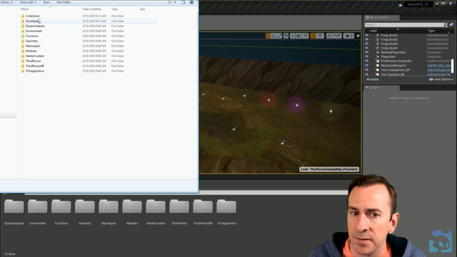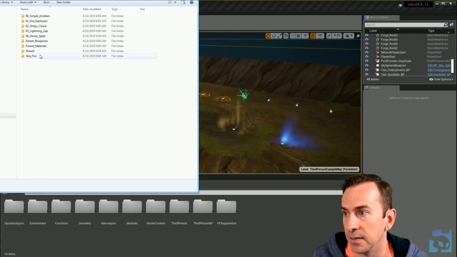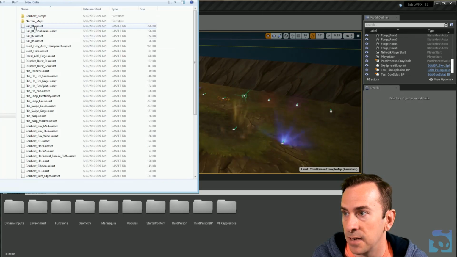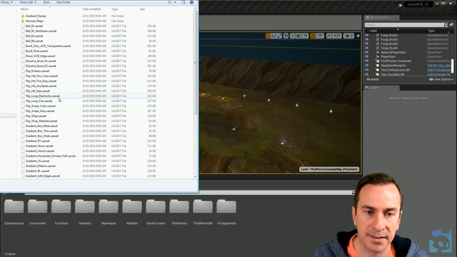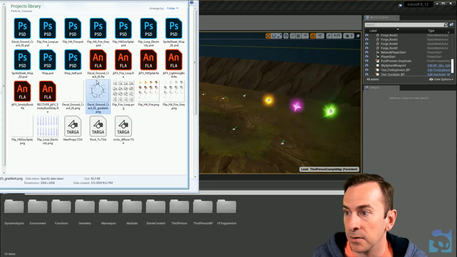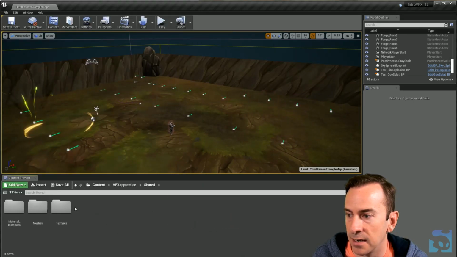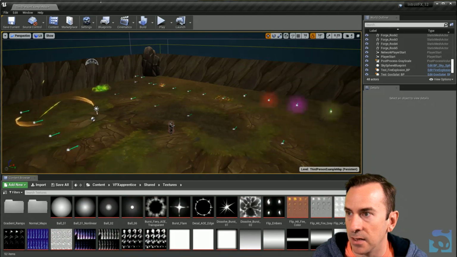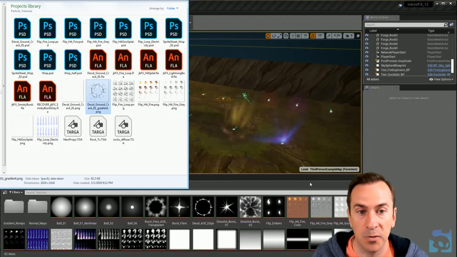I would be leery of just dragging and dropping content directly in your browser into these though. Like if I go into here, shared textures, you'll notice that these are not actually texture files. These are U asset files. So the proper thing to do is go to wherever you have your new texture that you've created, your source asset, and then come on in here, you go to shared textures, and then you can simply drag and drop it in, which is what I've done with all of these. And they work as U assets now.